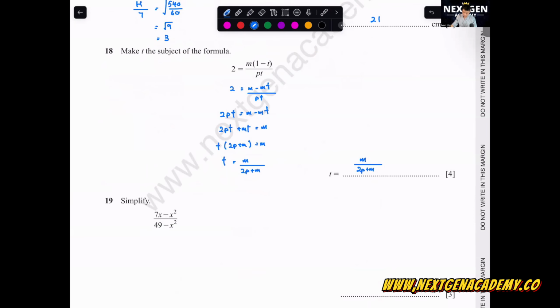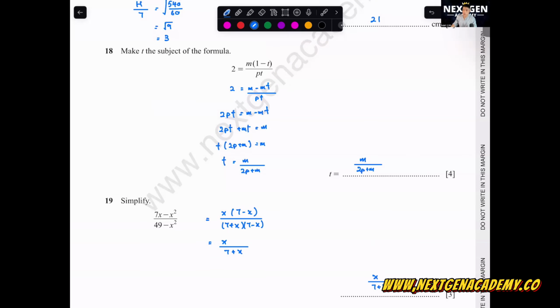Okay, next one. Simplify 7x minus x squared over 49 minus x squared. On the numerator, on the top, you factorize out your highest common factor, which is x, giving 7 minus x. At the bottom, we will use a squared minus b squared. So this one will become 7 plus x, 7 minus x. Both the 7 minus x will cancel off, x over 7 plus x. Don't go and divide the x over x. This one cannot.